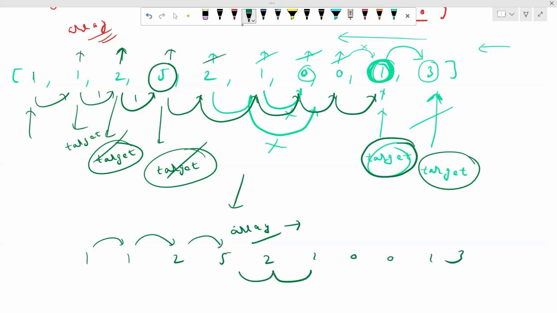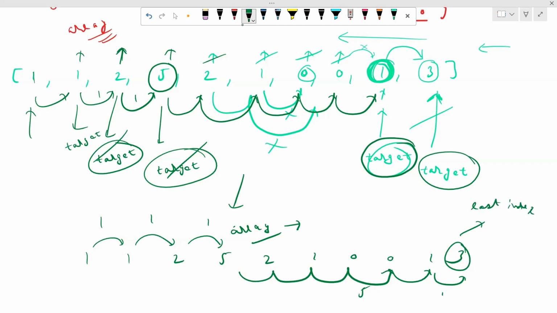Then 5 jumps, 1, 2, 3, 4, 5, right? These 5 jumps, 1, 1, 1, and again we'll have one jump, and we reach our last index.